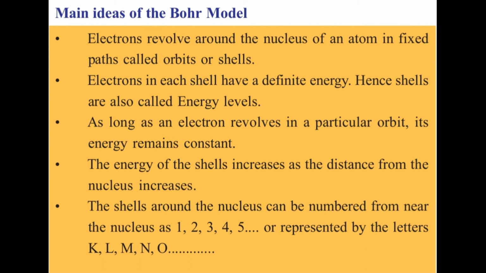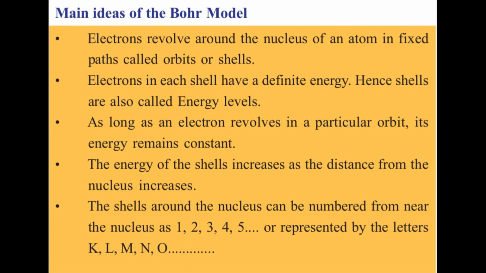These are the postulates of the Bohr model. I will repeat. The first one is that electrons revolve around the nucleus of an atom in a fixed path called an orbit or shell. What is the second one? Electrons in each shell have a definite energy. Hence, shells are also called energy levels. What is the third one? As long as an electron revolves in a particular orbit, its energy remains constant.